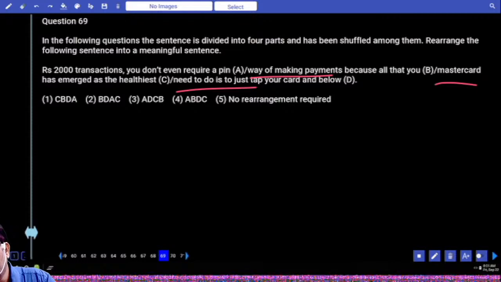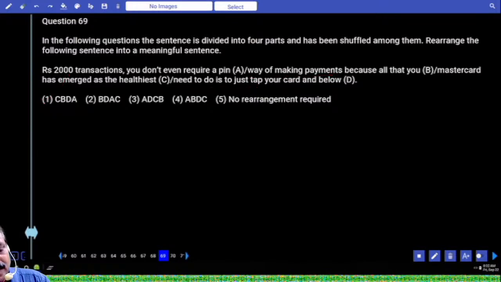So how many options begin with C? You have to respond. Only one option, that is your answer. 70.